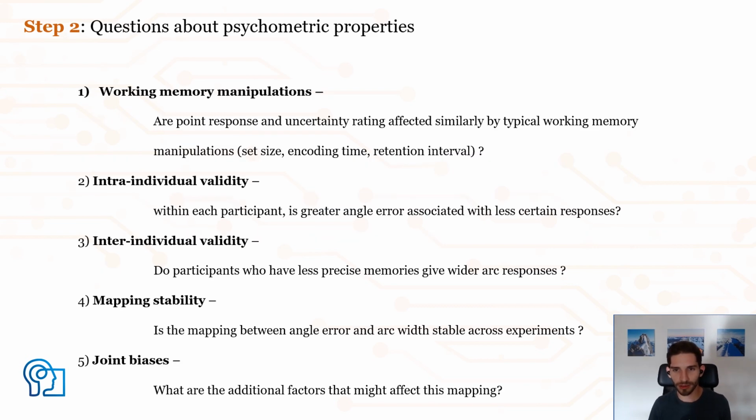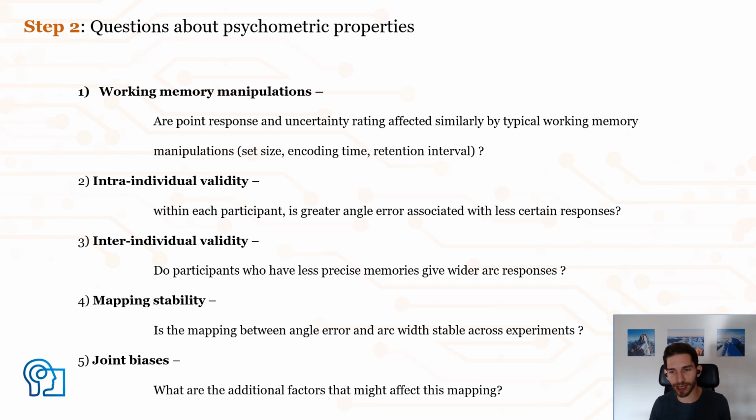In order to establish that this new procedure measures the same latent variable, several factors need to be demonstrated. First, both procedures have to be affected similarly by typical working memory manipulations, such as set size, encoding time, retention interval. Second, within each participant, we want to be able to see that greater angle error is associated with less certain responses, but also the same has to be true across participants.